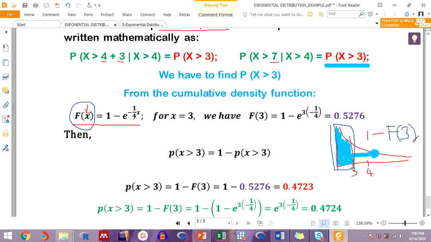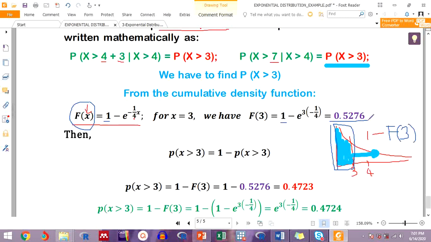Now let's start by finding f of 3. So from this one, we have f of 3. If we substitute x equal to 3, we have 1 minus e to the power of minus 3 times 1 over 4. So we have substituted x for 3, and this is 0.5276. That is f of 3, or the cumulative density function when x equal to 3.